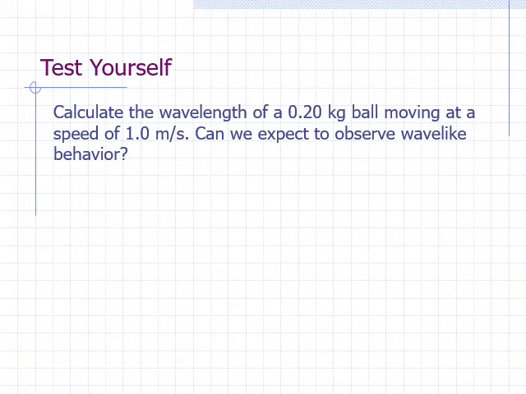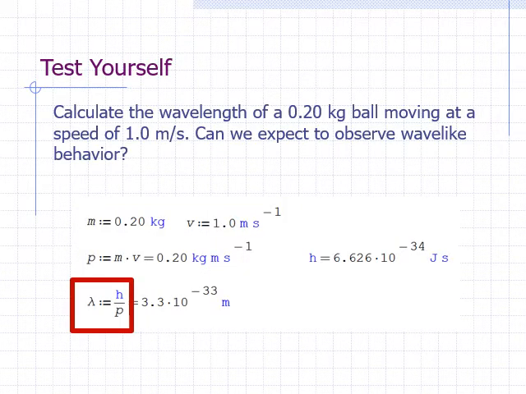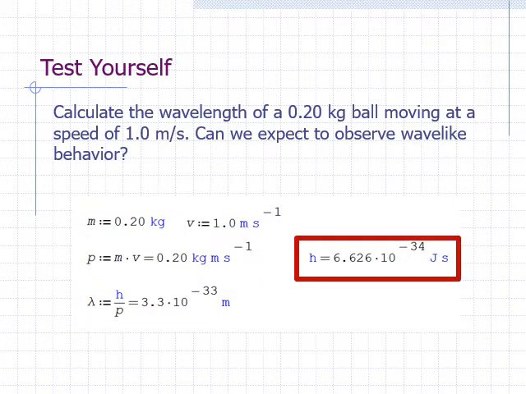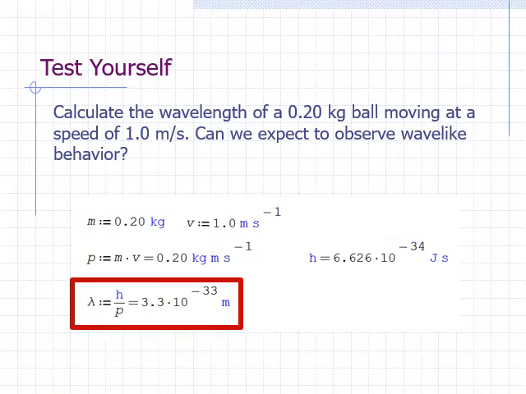Calculate the wavelength of a 0.20 kilogram ball moving at a speed of 1 meter per second. Can we expect to observe wave-like behavior for this ball? The de Broglie wavelength lambda is equal to Planck's constant h divided by the momentum p. We calculate the momentum from the given mass and speed and get 0.20 kilogram meter per second. Plugging this and Planck's constant into the expression for lambda, we find the de Broglie wavelength to be 3.3 times 10 to the negative 33 meters.